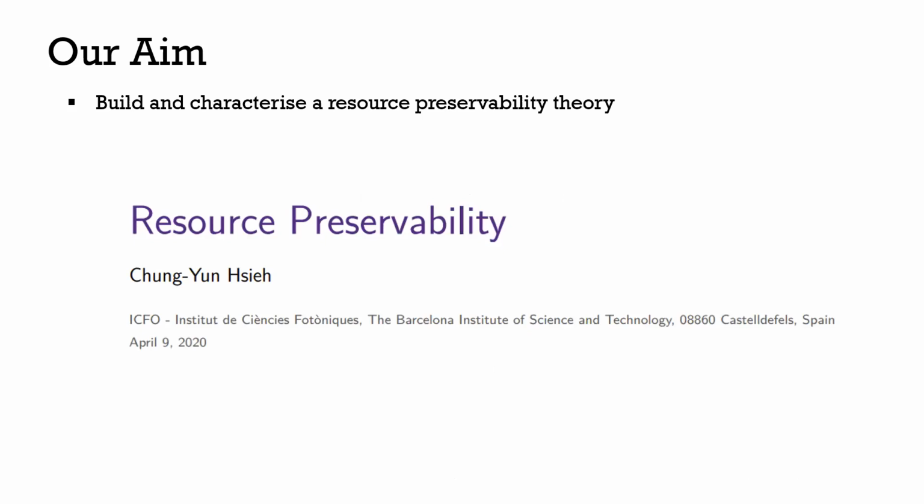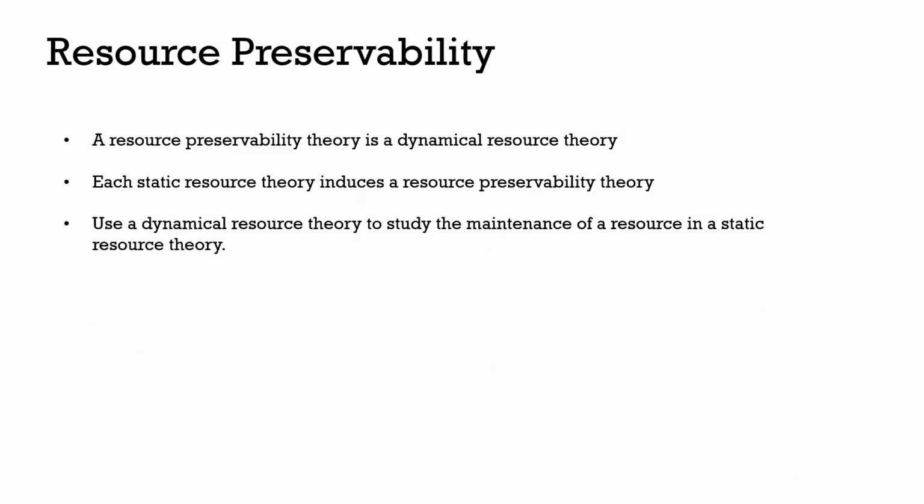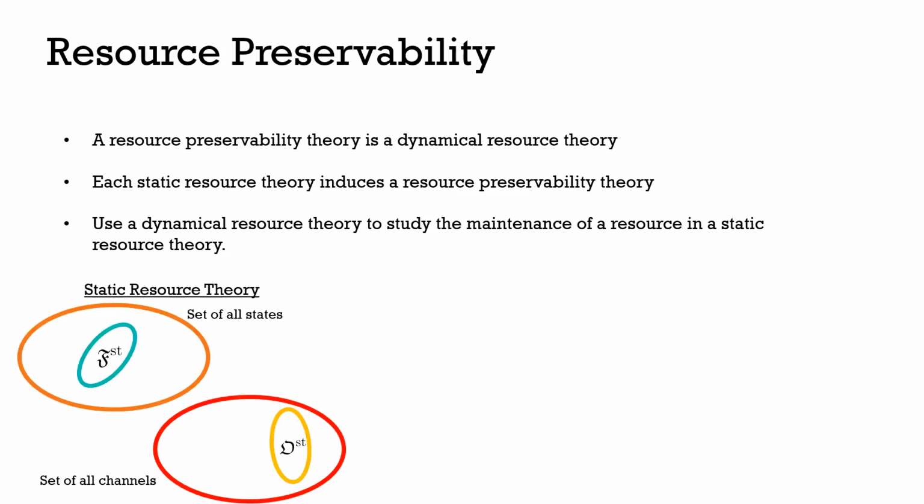So this was an idea pioneered by Chung-Yui while he was doing his PhD at ICFO. A resource preservability theory is a dynamical resource theory, and each static resource theory induces a dynamical resource theory of preservability. The idea is that it's used to study the maintenance of a resource in some static resource theory. So here's my graphical depiction of a static resource theory. You have some set of all states for which some are free, and then you have some subset of all channels which you say are allowed operations. And these might be defined based on the physical constraints of your system.